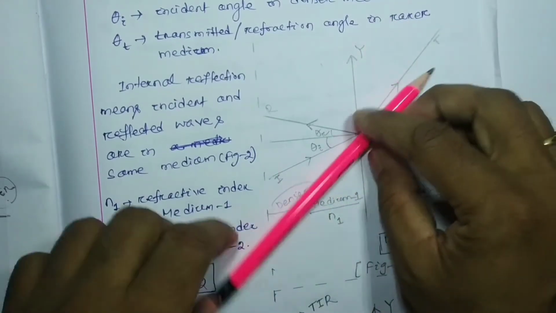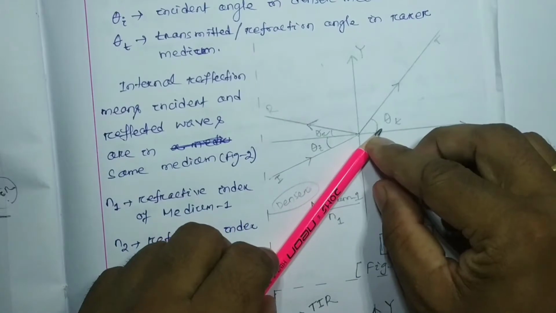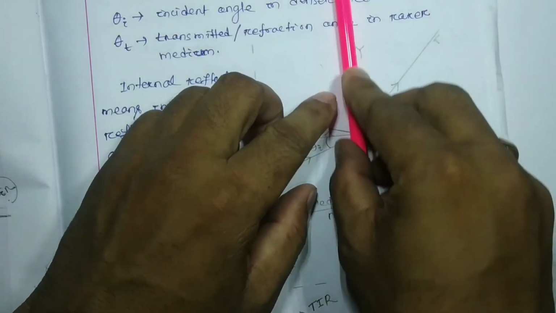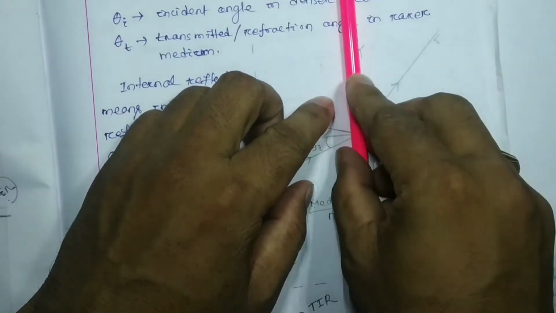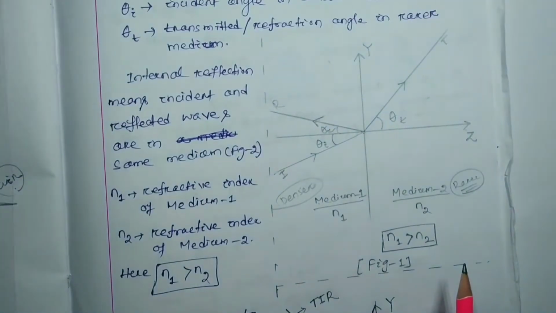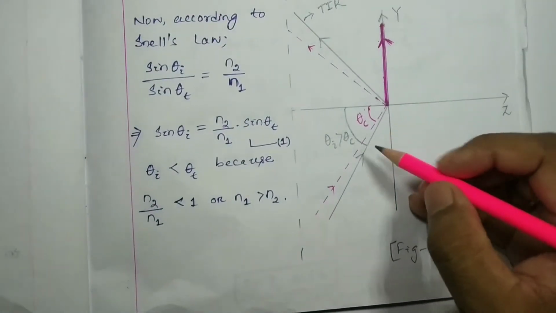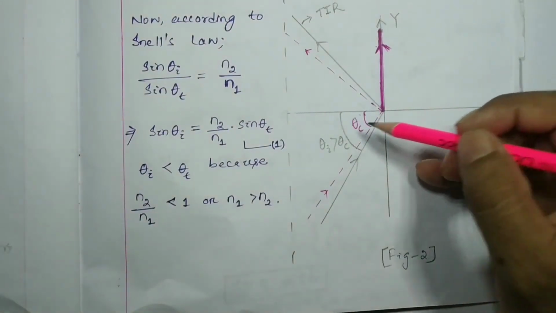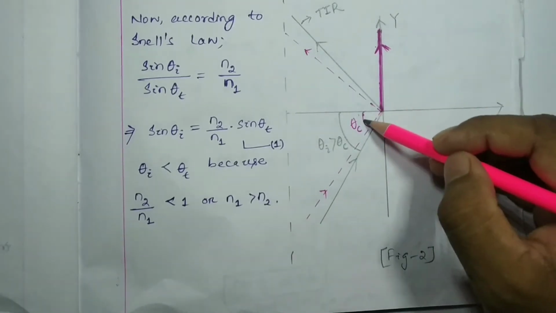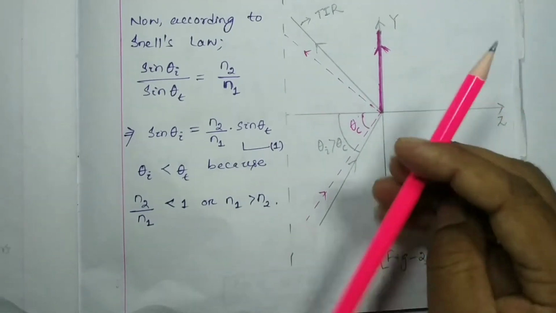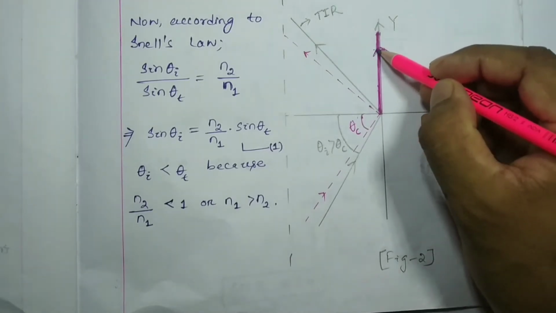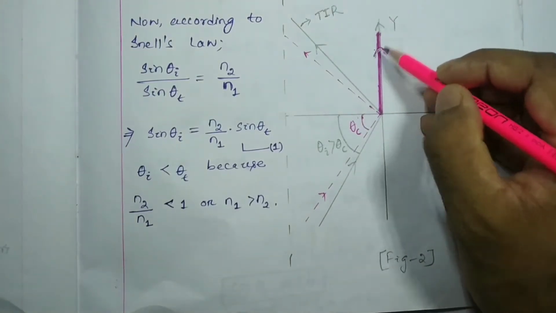At a particular angle of incidence, theta t becomes 90 degrees. That means the transmitted light will be along the interface, or on the interface. Figure 2 represents this: the red one is the angle for which the transmitted electromagnetic wave is along the surface.